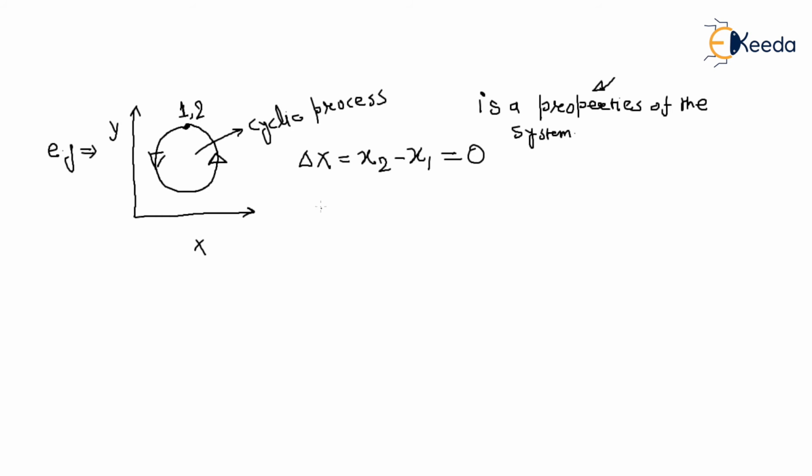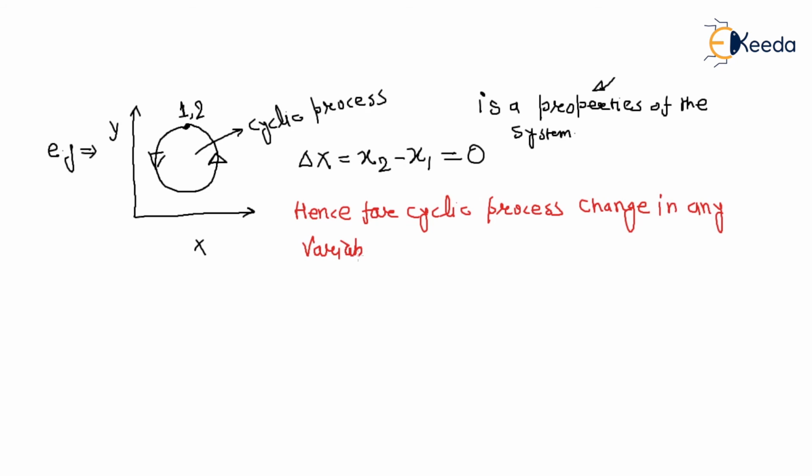So in the case of a cyclic process, the change in any variable is 0.